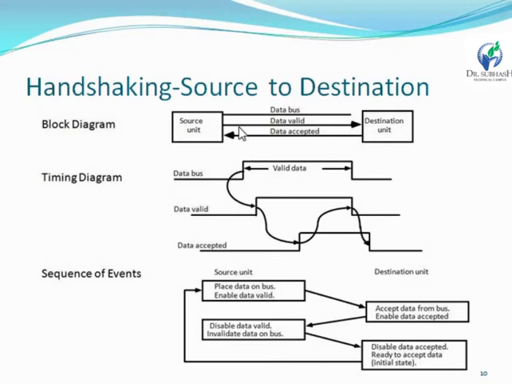So data will be transferred from the data bus, but in the initial condition, from source to destination, the source will generate one signal. The signal name is "data will be valid." Then the destination replies with the signal "data will be accepted." So this method is handshaking from source to destination. This is the diagram; this is how you can follow the sequence.